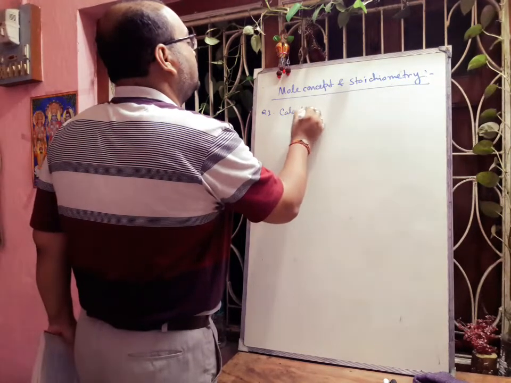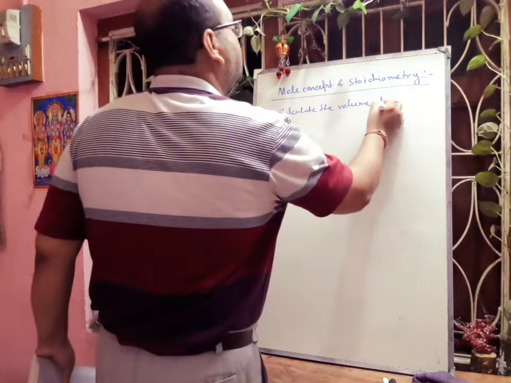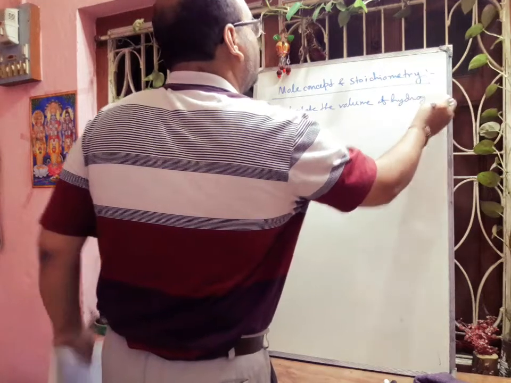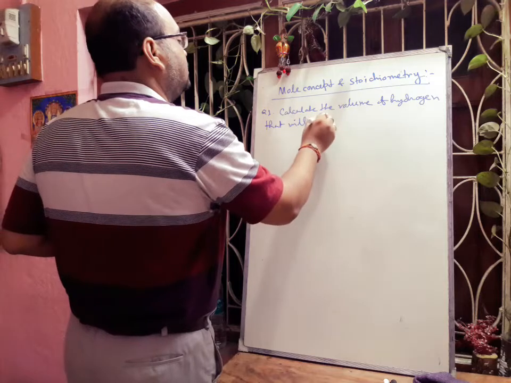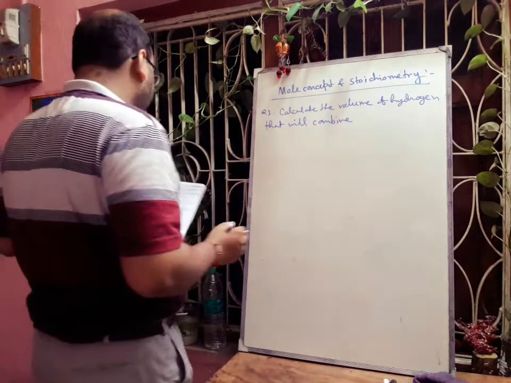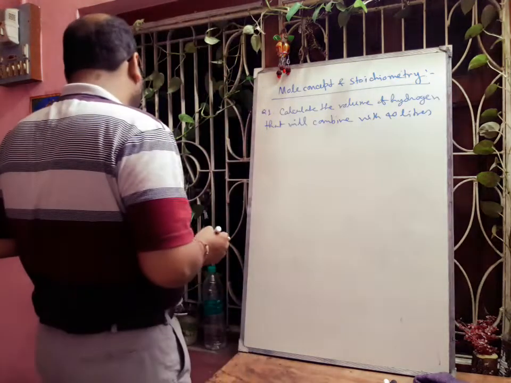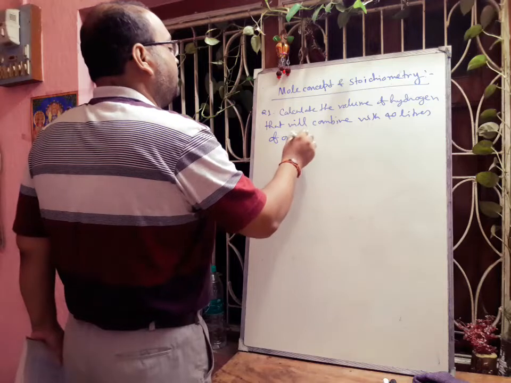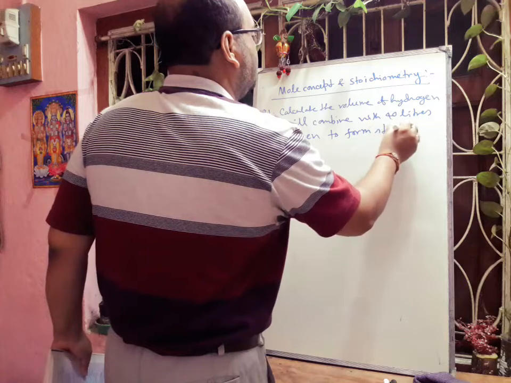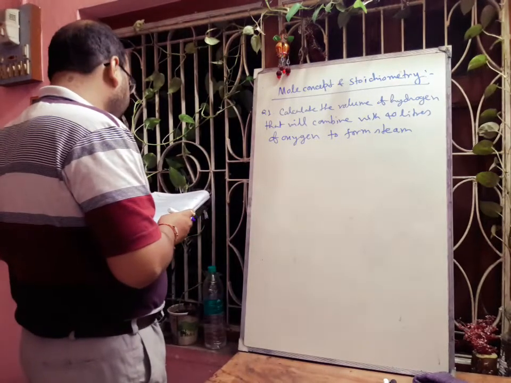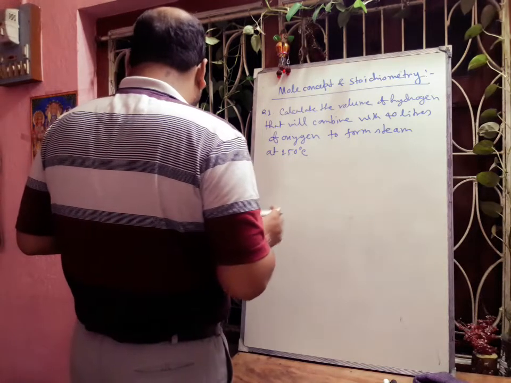Calculate the volume of hydrogen that will combine with 40 liters of oxygen to form steam at 150 degrees centigrade and atmospheric pressure.